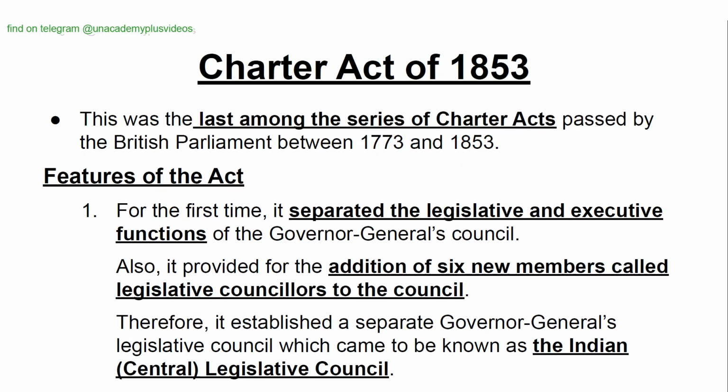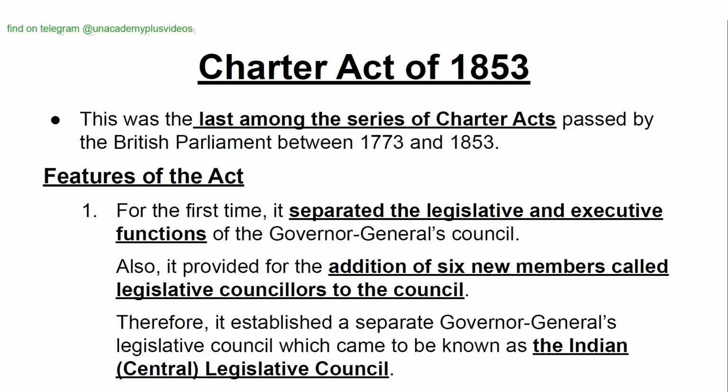Charter Act of 1853. This was the last among the series of charter acts passed by the British Parliament between 1773 and 1853. Features of the Act. 1. For the first time, it separated the legislative and executive functions of the Governor General's Council. Also, it provided for the addition of six new members called legislative councillors to the council.